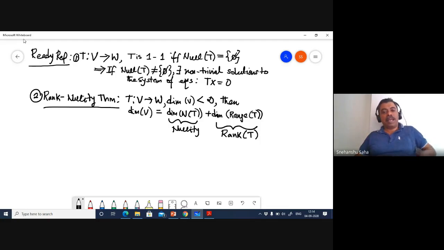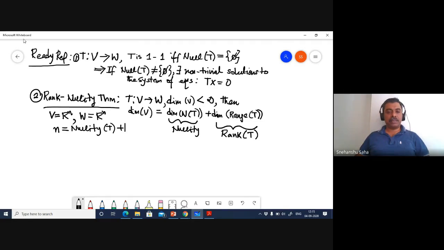You all have computed ranks of matrices in previous mathematics classes. And also very important in terms of square matrices is that when your vector spaces V and W both are R^n, then n is equal to nullity of T plus rank of T.